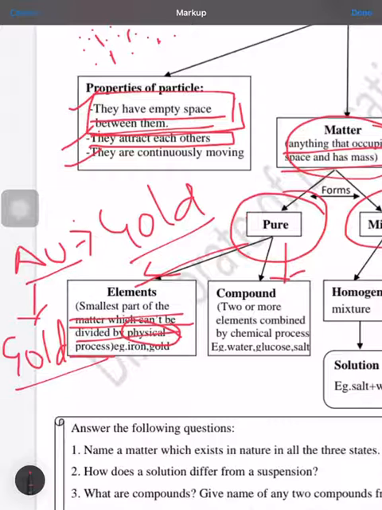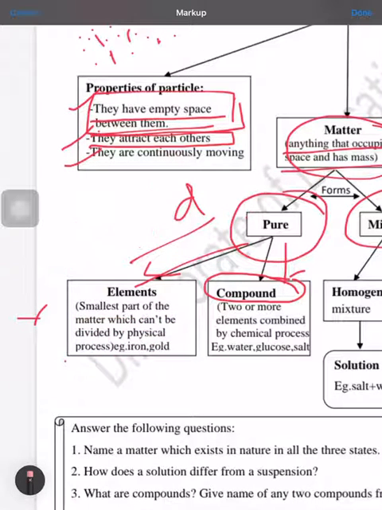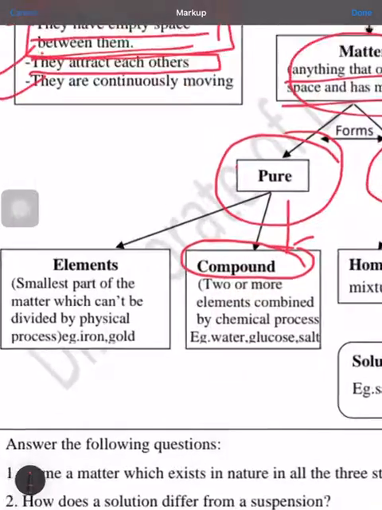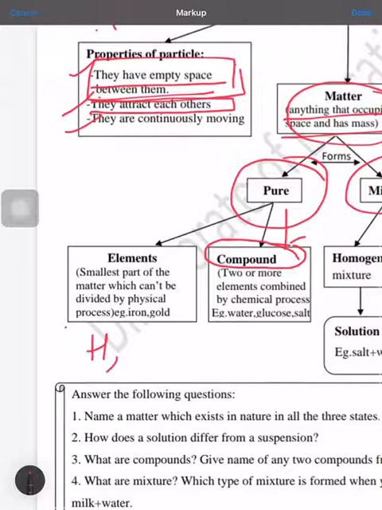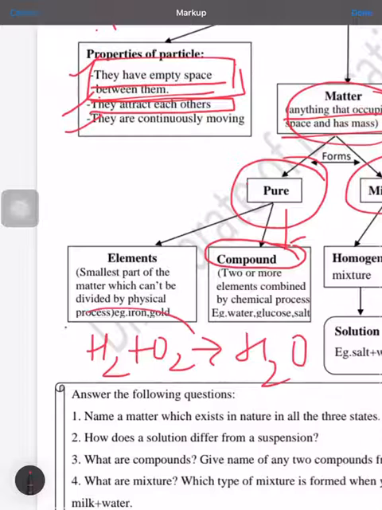Second is compound. In the last class also we discussed compound: two or more elements combined by chemical process. When we say two or more elements combining by chemical process, you must remember that along with it we have to write the definite proportion. Hydrogen is one element and combining with oxygen gives you water. So here hydrogen and oxygen are combining by chemical process and giving you water. The compound which is formed will be a new compound with new properties. Since we are combining by chemical process, chemical bonding is there in the water.